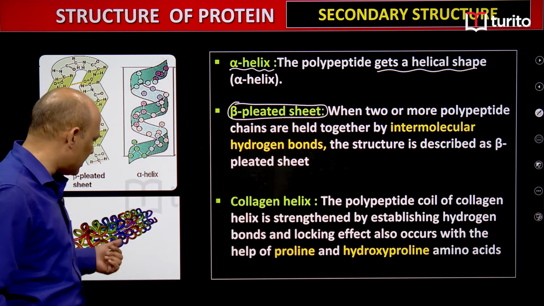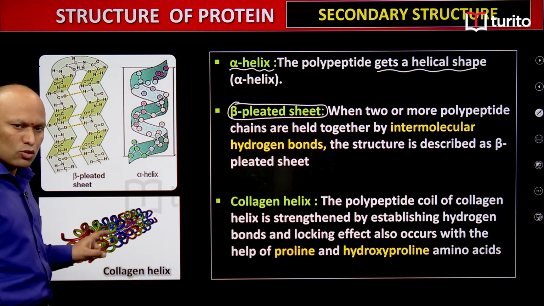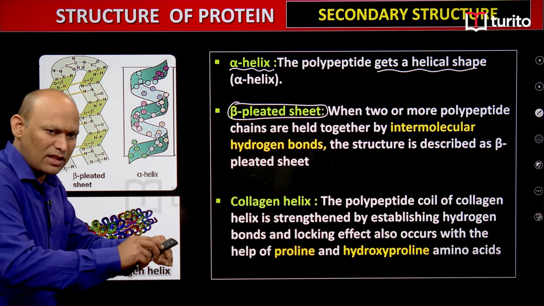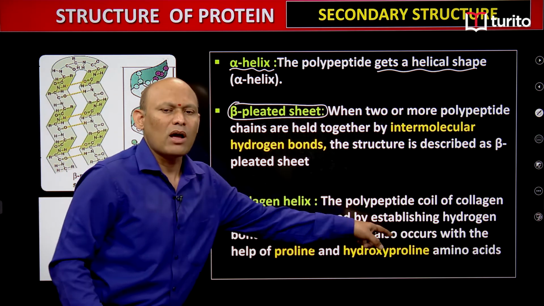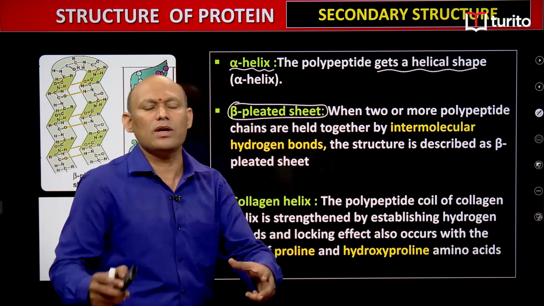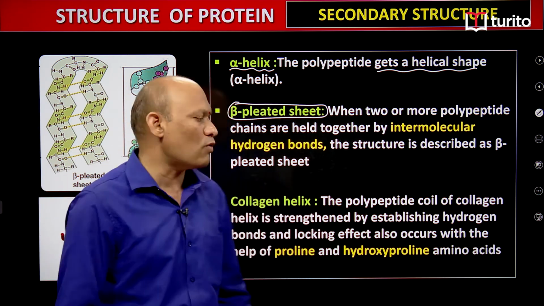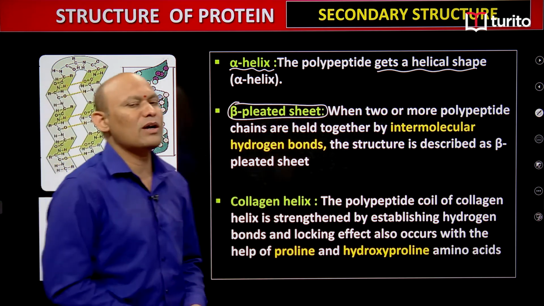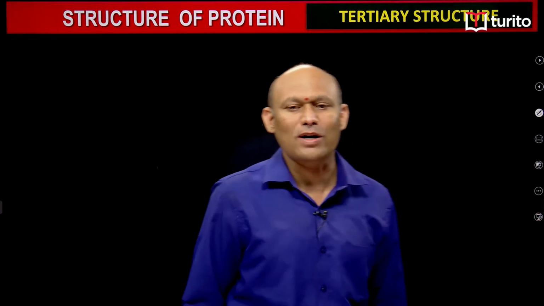You can clearly see here, this is the collagen helix, students. The polypeptide of the collagen helix is further strengthened by hydrogen bonds, and apart from hydrogen bonds, you can find a locking effect, and that locking effect is because of the presence of proline and hydroxyproline amino acids. So with this we have finished the secondary structure in detail, students.